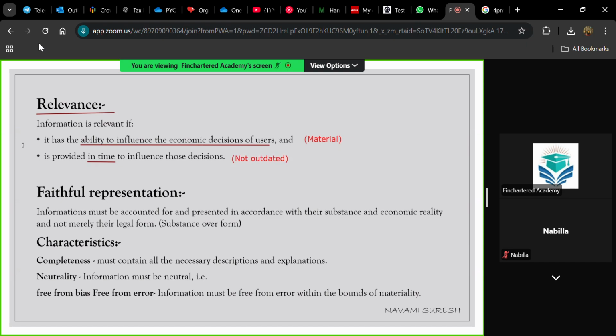Now we have one more fundamental characteristic, that is faithful representation. Every piece of information given in the statement must be faithfully or honestly presented.